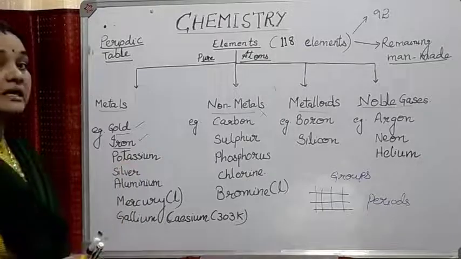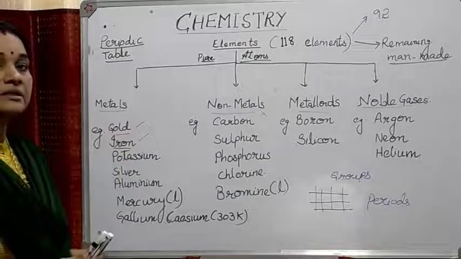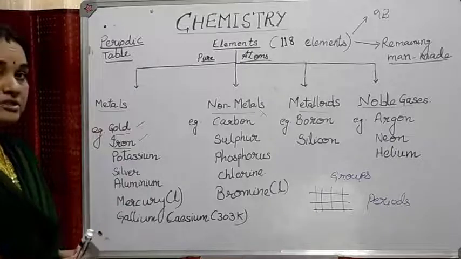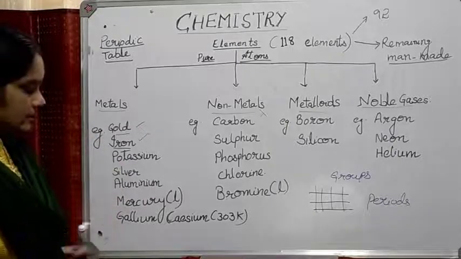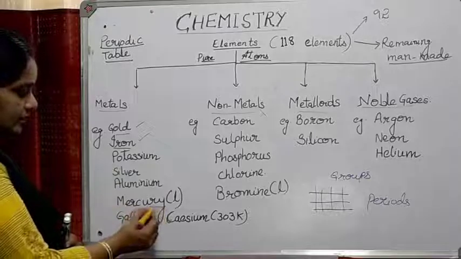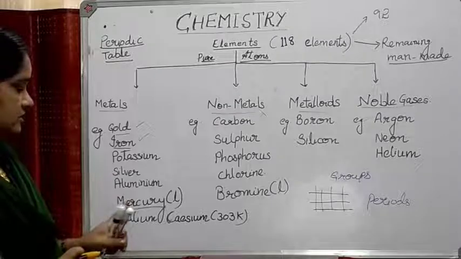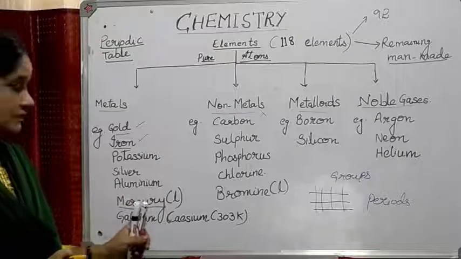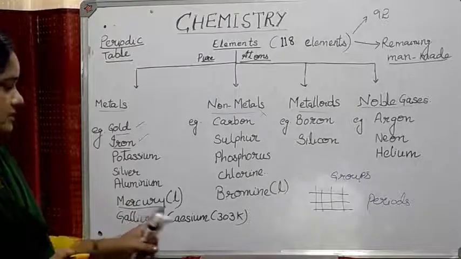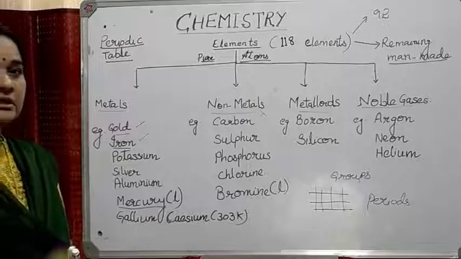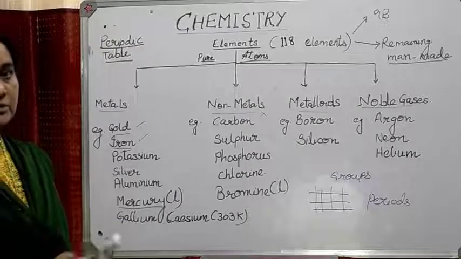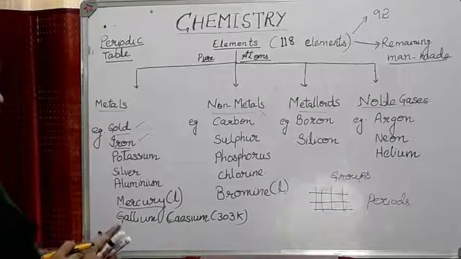Potassium is a highly reactive metal. Another highly reactive metal is sodium. They produce hydrogen gas when you put them in water. Very importantly, normally all metals are in solid state, but there is one metal which is in liquid state. Can you say which is that? That is mercury. Mercury is in liquid state, and do you know where it is used? It is used in the thermometer to measure the temperature of the human body.